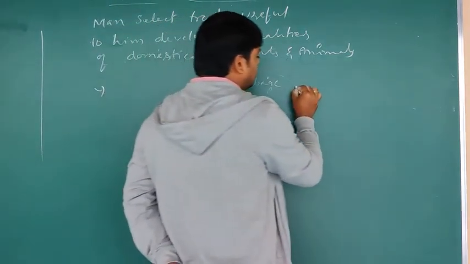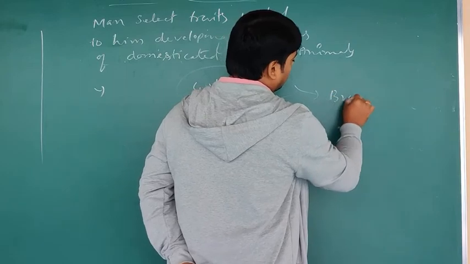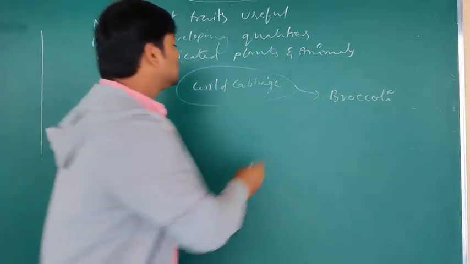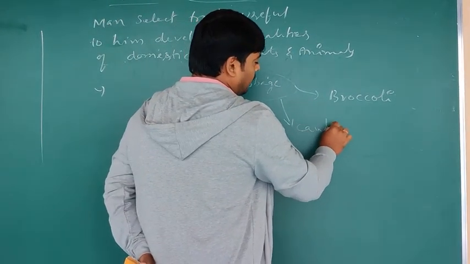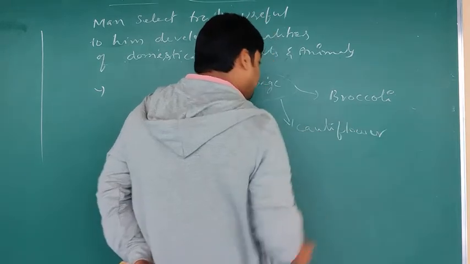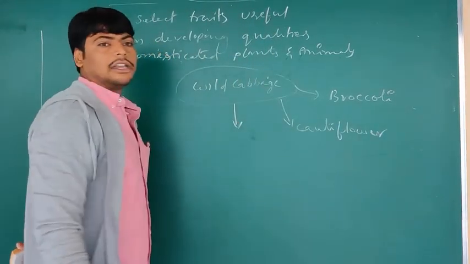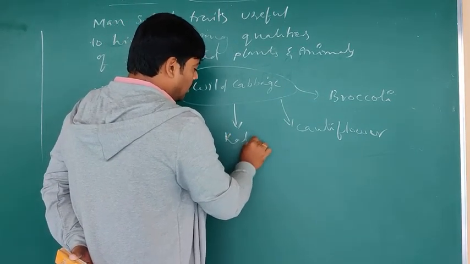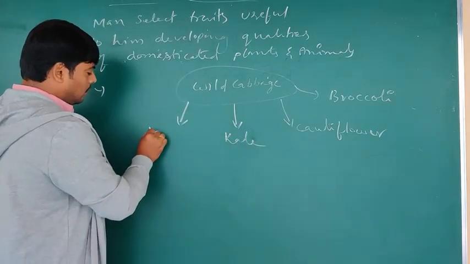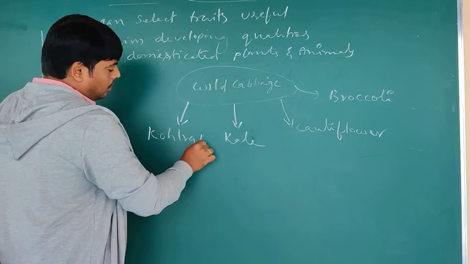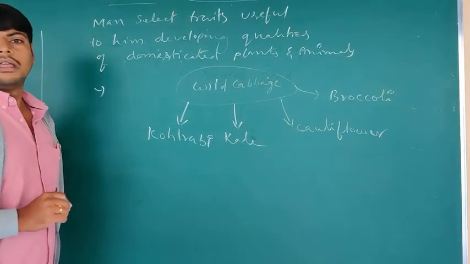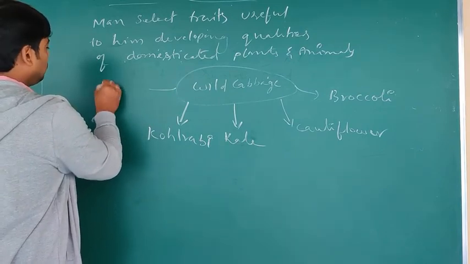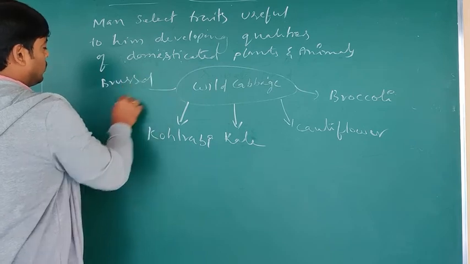From this wild cabbage, he developed broccoli. From this wild cabbage, he developed cauliflower. From this wild cabbage, by artificial selection, he developed kale. From this, he developed kohlrabi. From these, he developed Brussels sprouts.